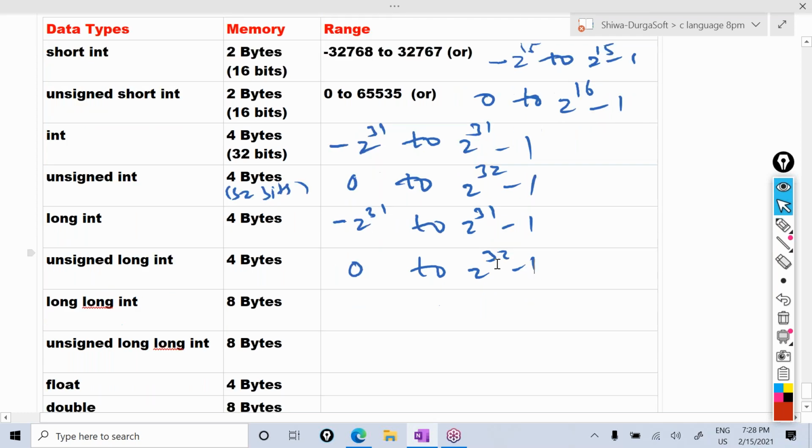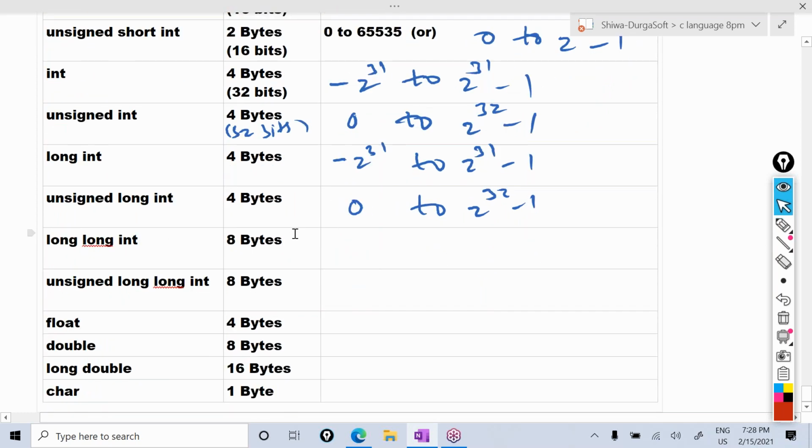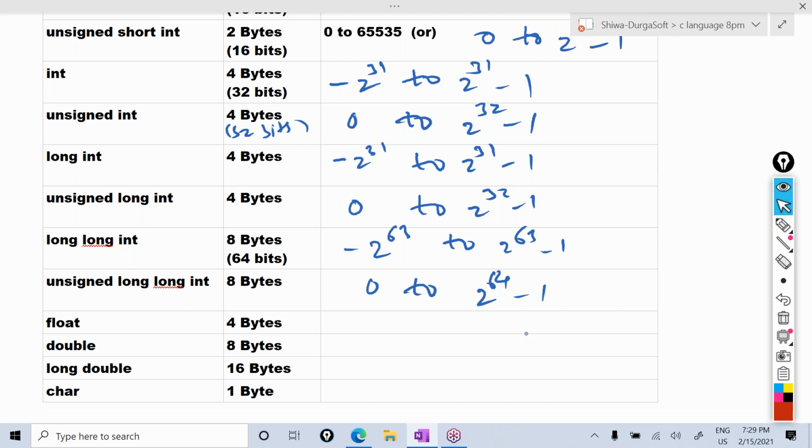These are the ranges. For the long long int, it is 8 bytes. So 8 eights are 64, which is 64 bits. I already told you to take one value less as the power. So minus 2 power 63 to 2 power 63 minus 1. For the unsigned long long int, its range starts from 0, 0 to 2 power 64 minus 1. Okay, so these are the ranges of the int types.